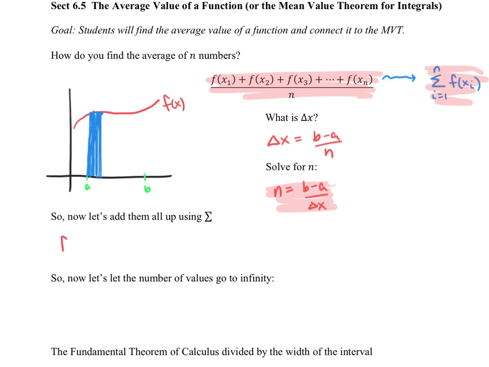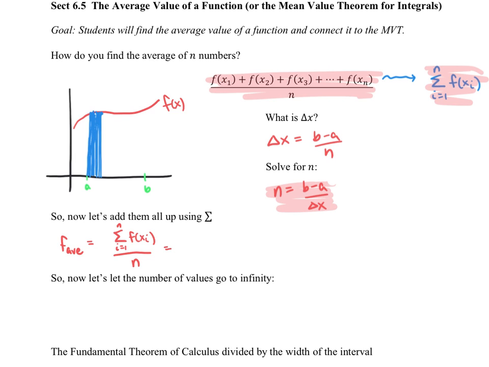We're going to call this the average of f, so that the average height, whatever we might calculate there. So we have the sum as i goes from 1 to n of f of x sub i, divided by n. All I'm doing is taking my initial fraction, which should be relatively intuitive. We're taking the height along f many times, exactly n times, and adding them all up. Then we divide that by n to give us the actual average.